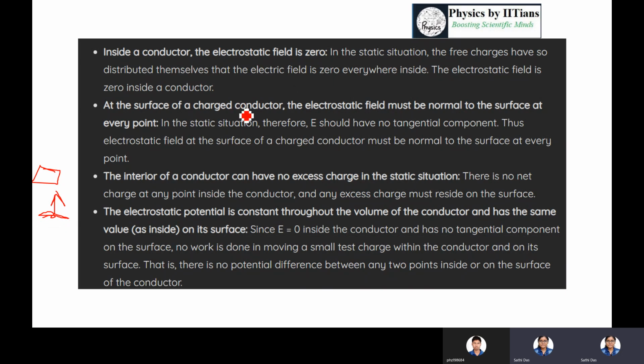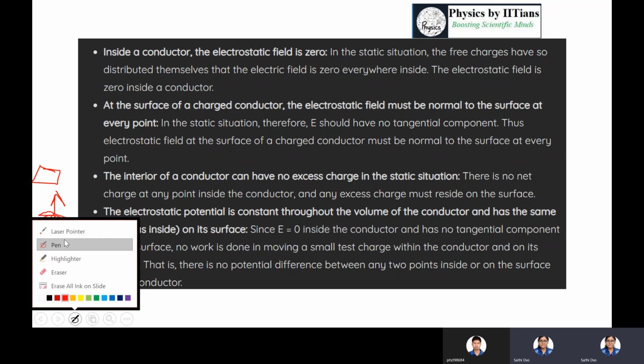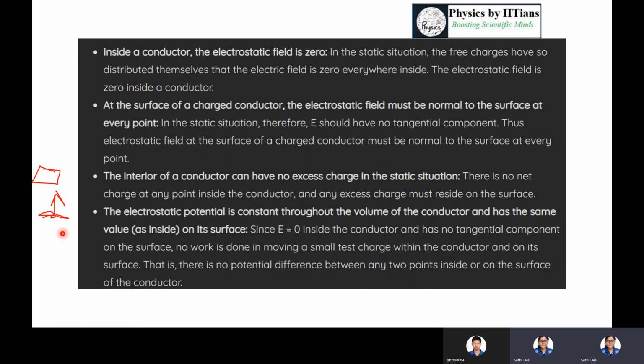This is not for the uncharged conductor. Whenever you are talking about a bulk material that is uncharged, the overall charge is neutral. But whenever it is a charged conductor, inside the conductor there is no charge, but at the surface there should be charge. And the direction of the electrostatic field is normal to the surface. The interior of a conductor can have no excess charge in the static situation.